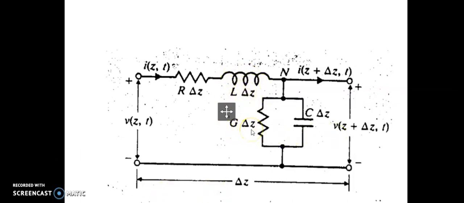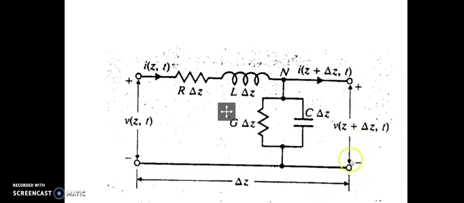G into delta Z is the conductance of this line segment, and C into delta Z is the capacitance of the line segment. So here V of z,t denotes the instantaneous voltage at z, and V of z plus delta z comma t represents the instantaneous voltage at z plus delta z. So this is the point z. This starts from the point z and has a length delta z.